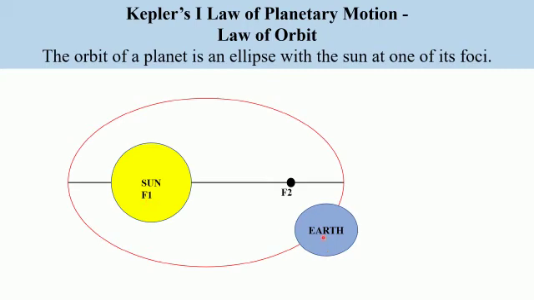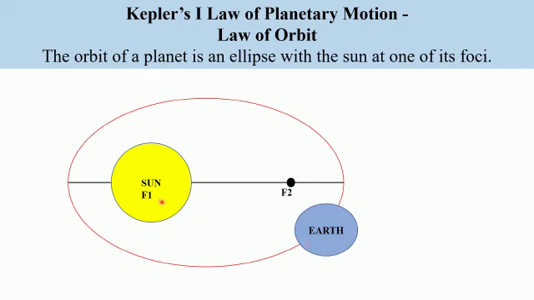Here we have shown a planet, that is Earth. Now this Earth is revolving around the sun, and the orbit of this planet Earth is an ellipse. So if the sun is at one of the focuses of an ellipse, then the planet will revolve around the sun in an elliptical orbit. This will be true for any other planet also.